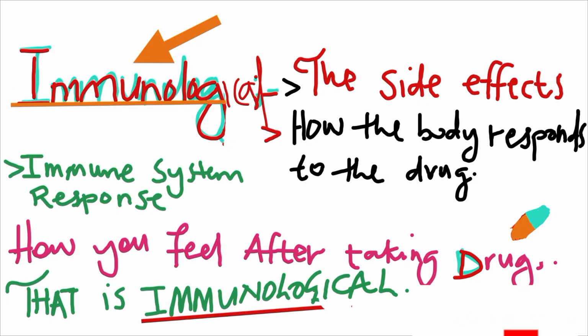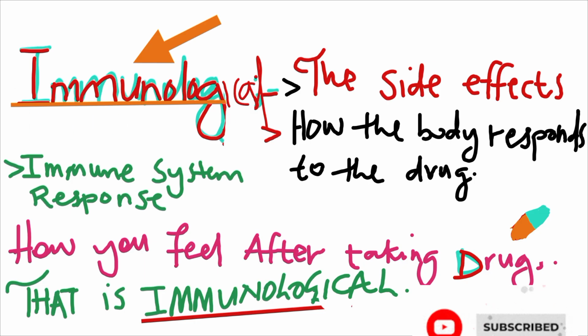Okay, so when we talk about immunological properties, we're just talking about the side effects of those drugs. The moment you take either amoxicillin, panadol, or any other drug that you know, the side effect that drug will give you is what we call immunological property.